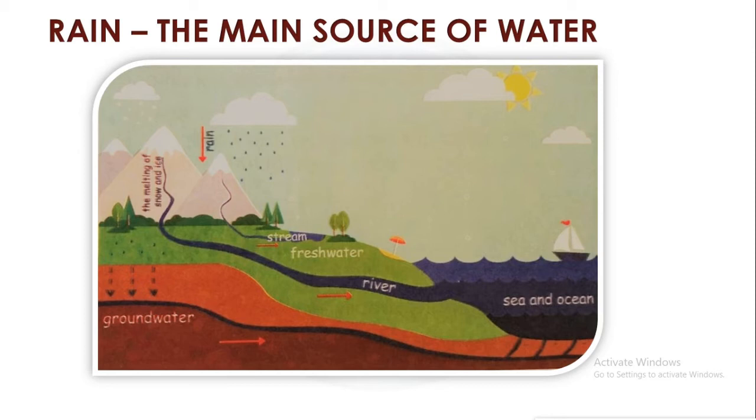So the rain flows down, the rainwater flows to the river, and from the river it goes and joins the sea and ocean. Some rainwater is stored on the ground, forming small ponds or small lakes. Some rainwater, what happens? It goes below the ground. And to use the water stored under the ground, what do we do? We dig wells. Some we dig bore wells and some we have tube wells at home.